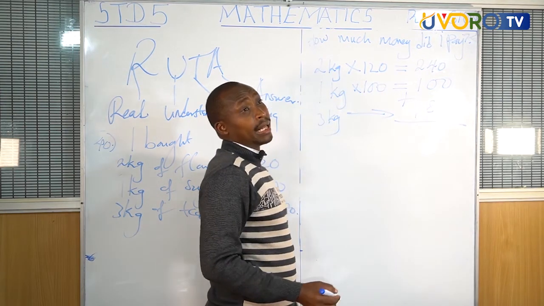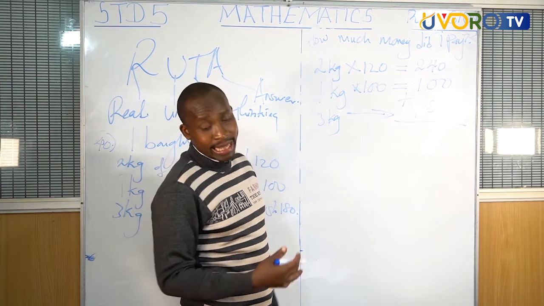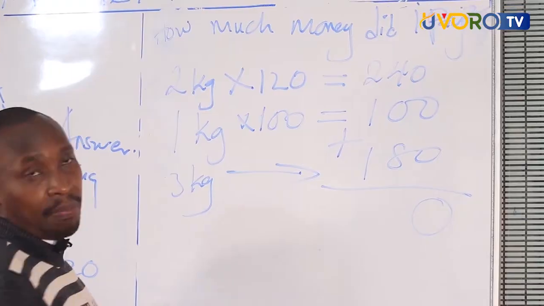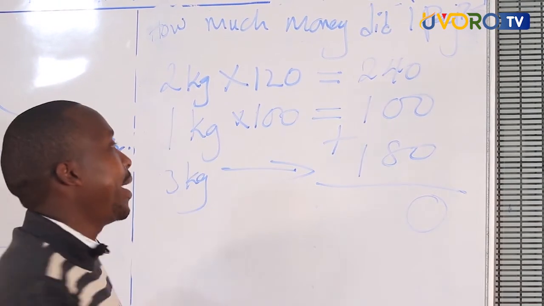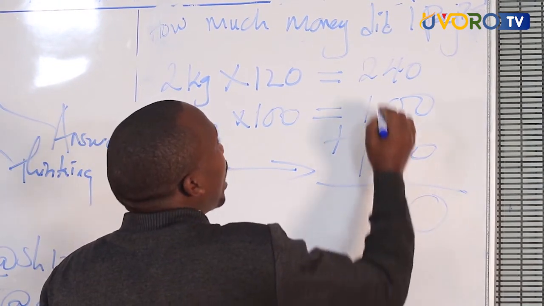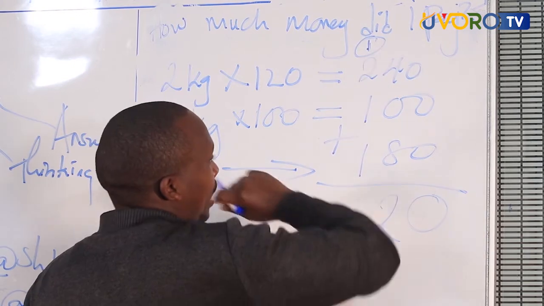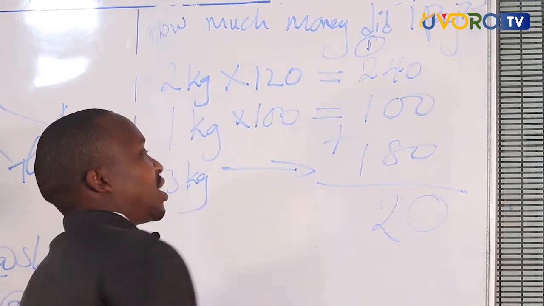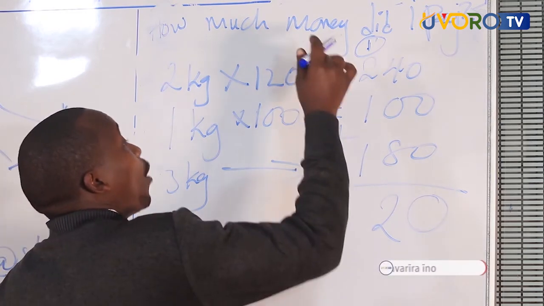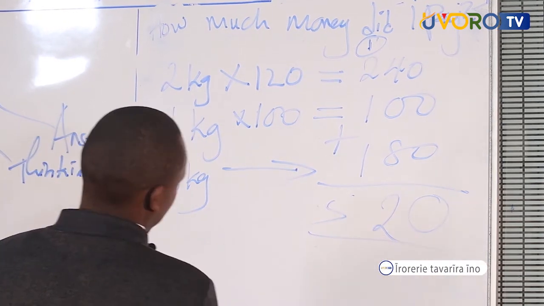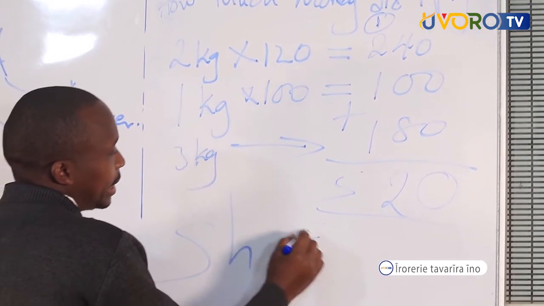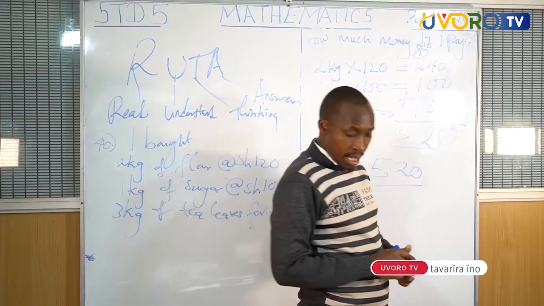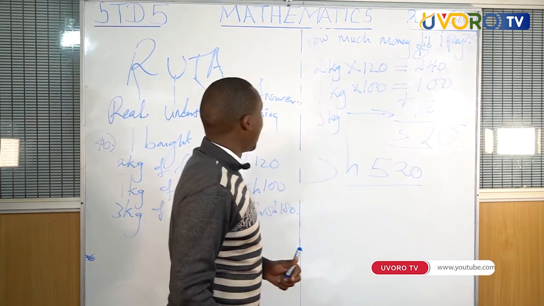You add. 0 plus 0 plus 0. Nothing plus nothing plus nothing is nothing. 8 plus 4 is 12. Very good. 2, carry 1. You circle that number. 1 plus 1 is 2. 2 plus 2 is 4. 4 plus 1 is 5. So, I paid shillings 520.